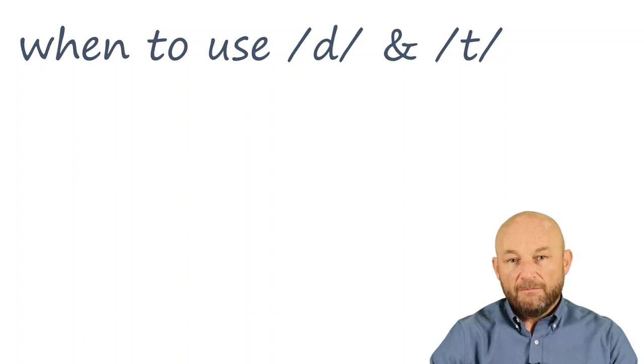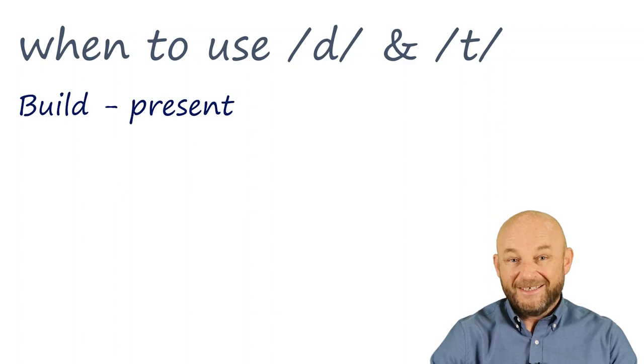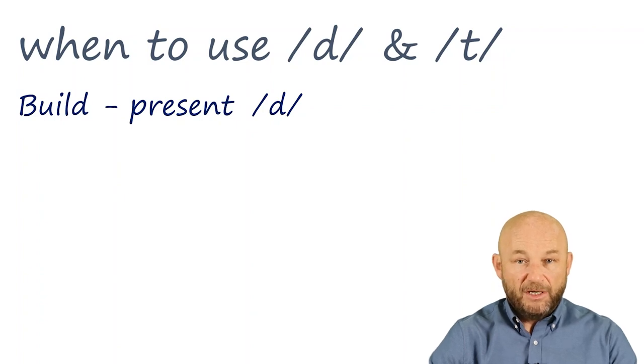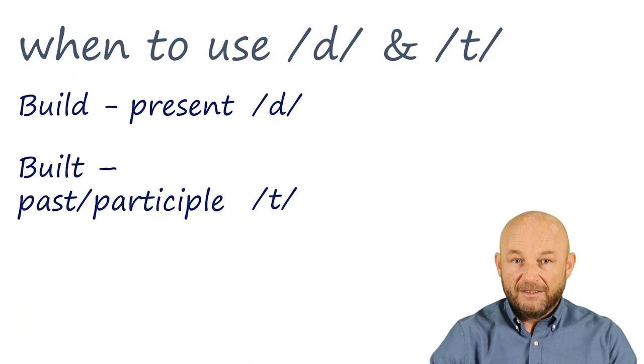Look at the verb build, which is irregular, so we never add ed, but it has a clear d sound in the infinitive and present simple. In the past simple and participle form, it has a clear t sound. Built, build, and built. Can you hear the difference?